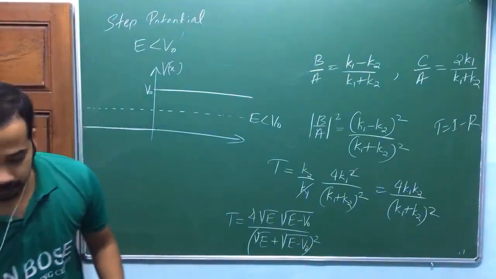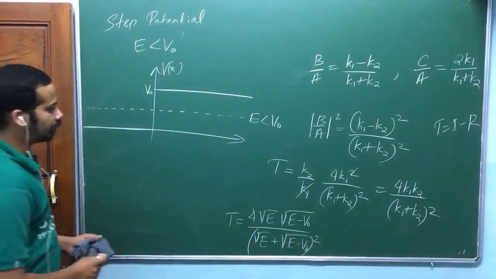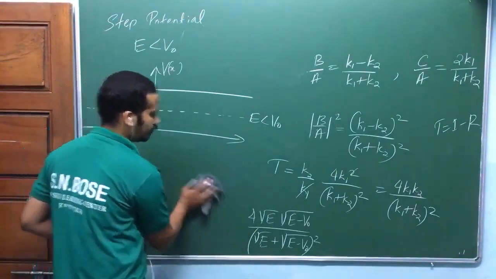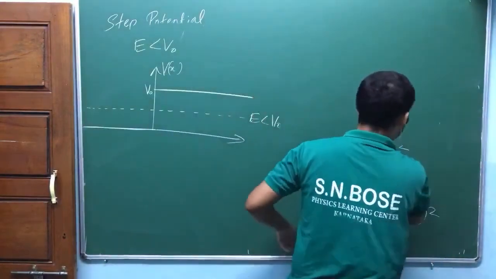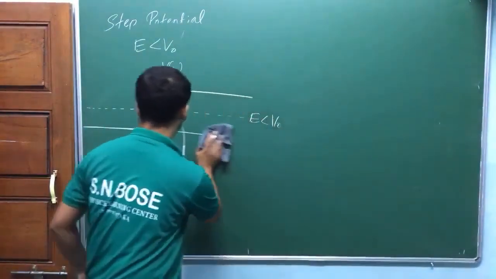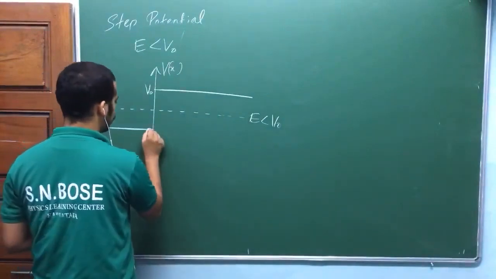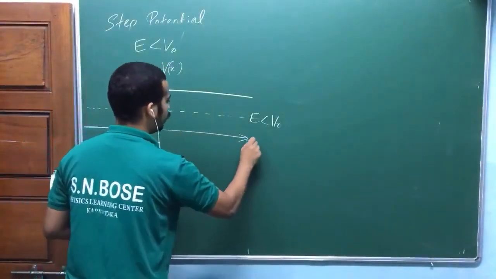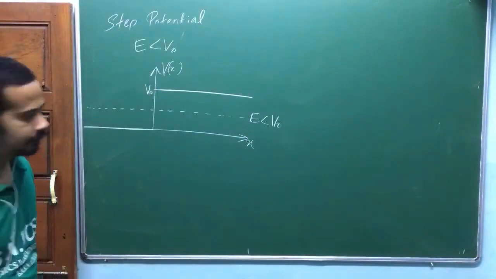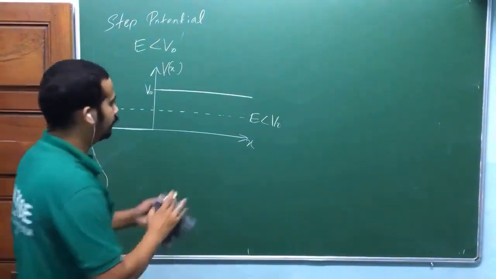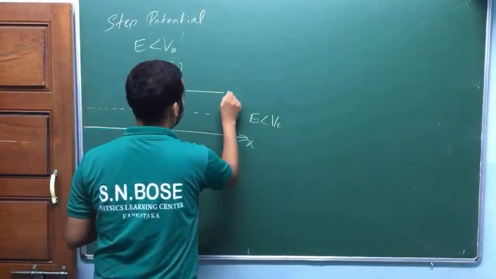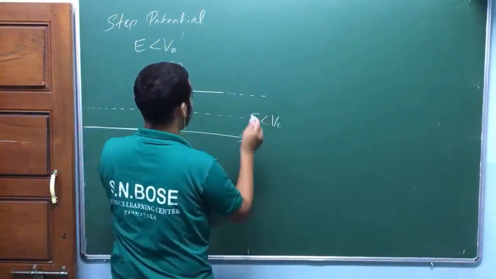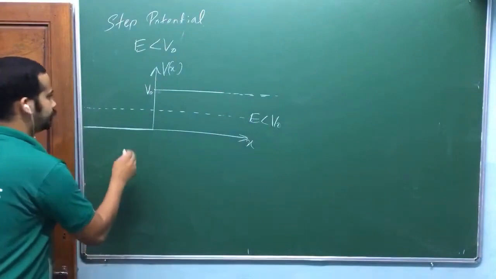There are problems in Griffiths, let me mention. Which one allows only scattering states? Which one allows only bound states? Before that, we need to touch all the problems first, isn't it? Which one allows mixed states? That means for some energy, bound state, for some energy, scattering state. So this means my potential is going like this, going on like this. Is that okay? That's the meaning.